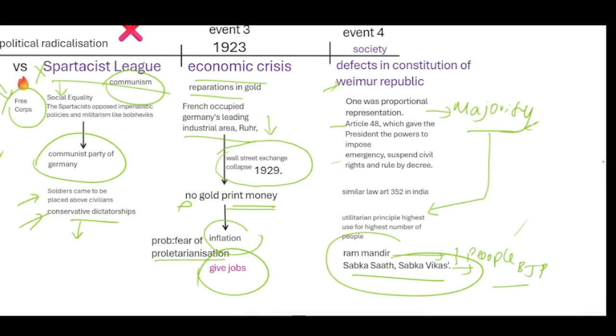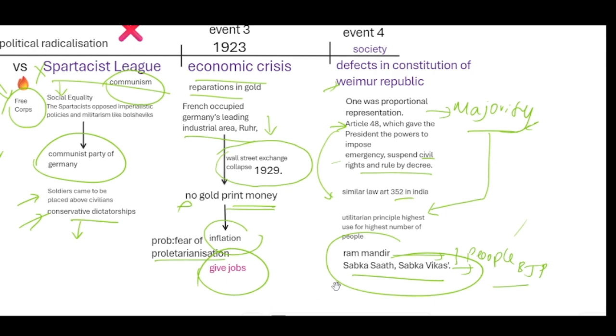And the second problem was Article 48, which gave the president the power to impose emergency, suspend civil rights and rule by decree. A similar article is in India, that is Article 352, right? So this is our recap. Hence, let us go to the further lecture.